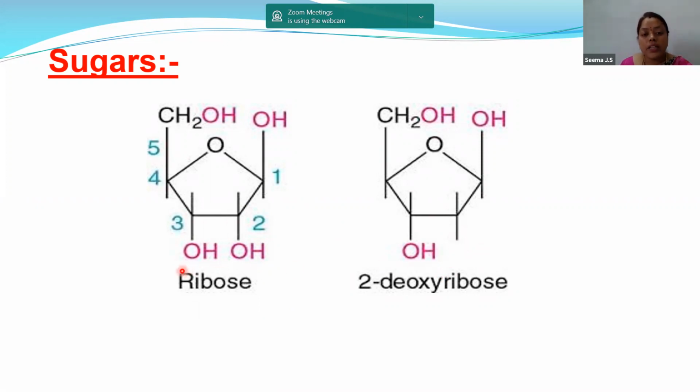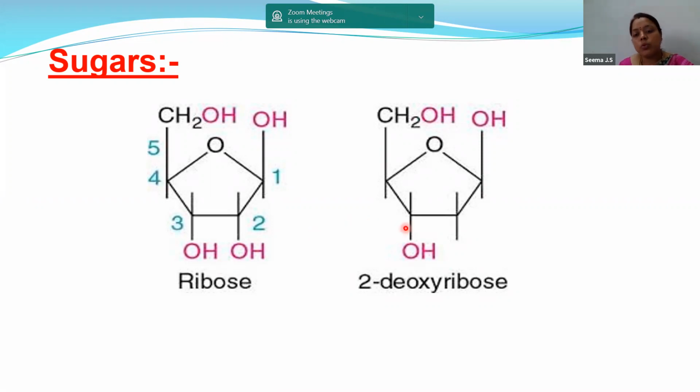One other major thing which you have to remember is that oxygen will increase the reactivity of the nucleic acid. That means more oxygen, more reactivity. If the substance is more reactive, it is less stable. So connect the point, children: more oxygen, more reactivity, less stability.